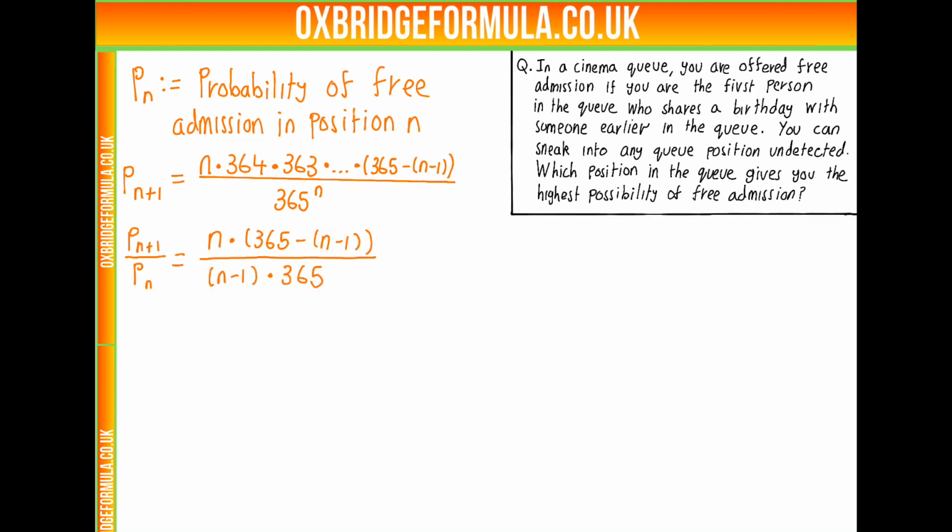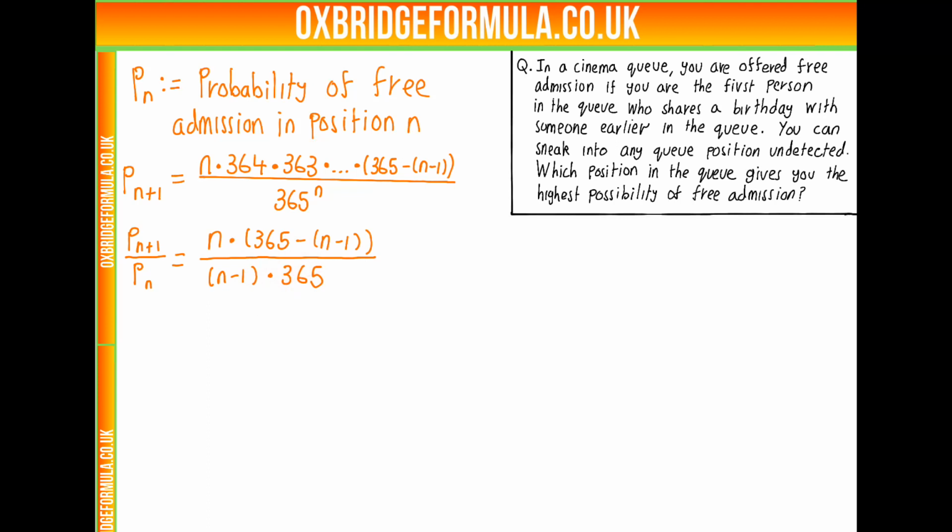So what we're going to look at is this, P(n+1) over Pn. So this gives us the change in ratio of probabilities as we go up by 1. And if we can see when this is less than 1 and greater than 1, we can probably work out the position of n to maximise our probability of getting free admission. So P(n+1) over Pn is this over the same with n in, so we get n over n minus 1. All the numbers cancel here except this one, 365 minus n minus 1, and this over 365, because we get 365 to the n and 365 to the n minus 1 for Pn. So simplifying it all, we get this.